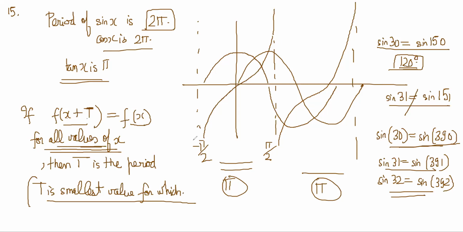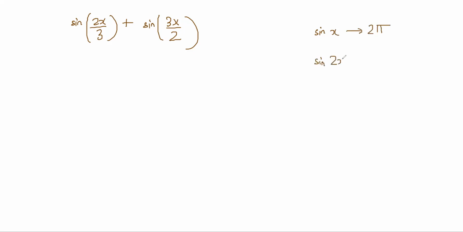Okay. So the function they are asking about is sine 2x by 3 plus sine 3x by 2. Think about it. If sine x period was 2 pi, sine 2x period will be pi. Why? Because here x could go from 0 to 2 pi, and you'll get different values, and after that, it starts repeating. To cover the whole sine curve,